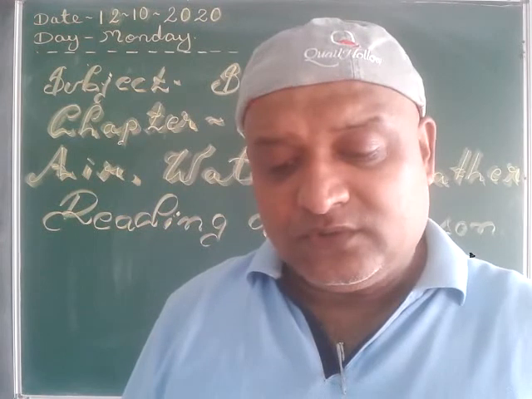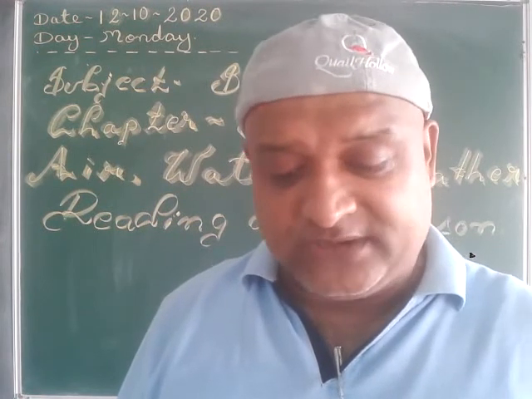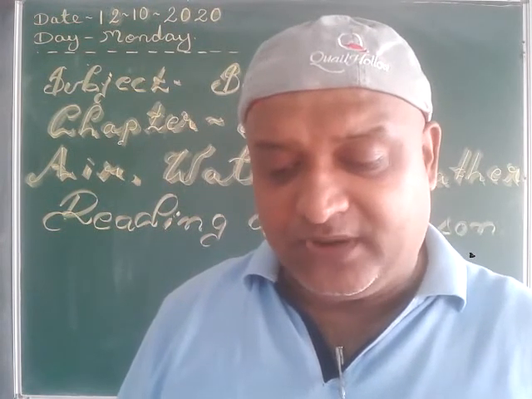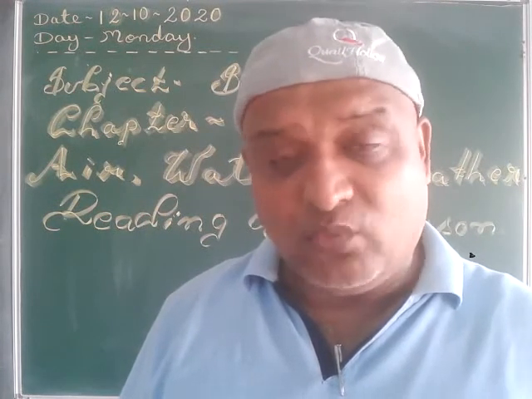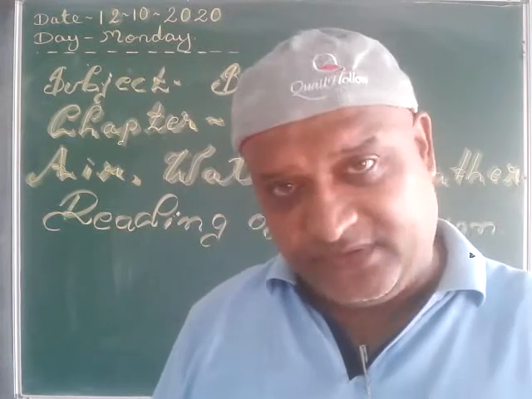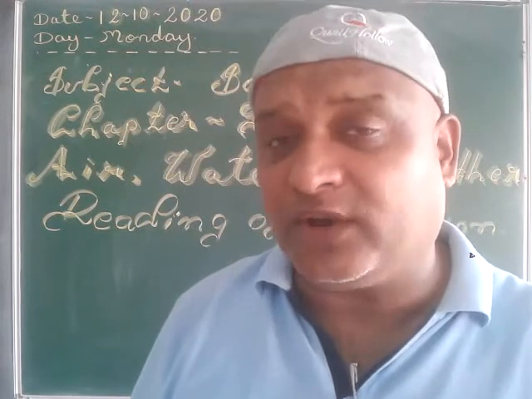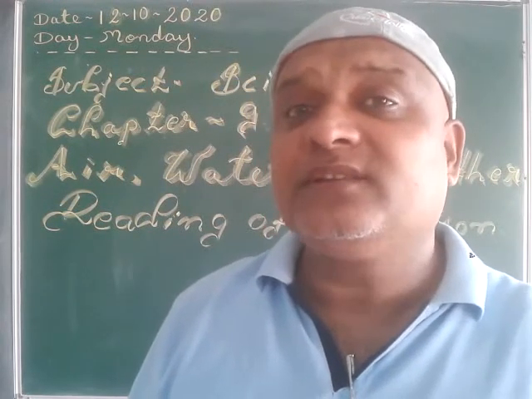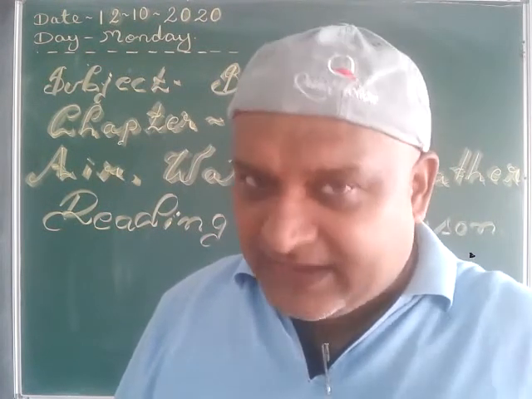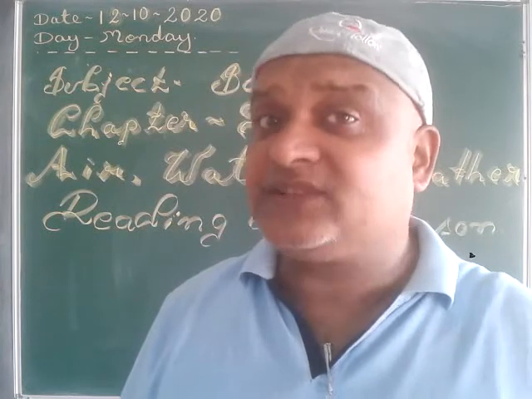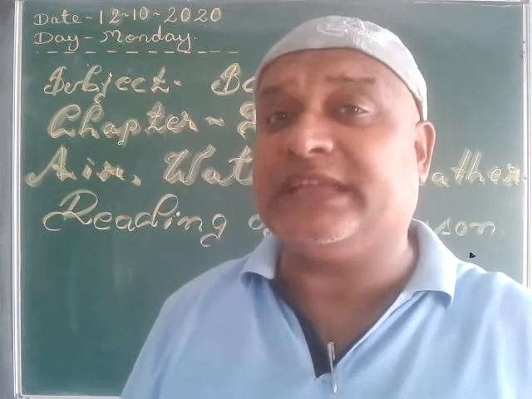Now ice, water and water vapor are the three forms of water. They are the three forms of what? Can you tell me? If you remember, I have just explained to you, they are the three states of water in nature.